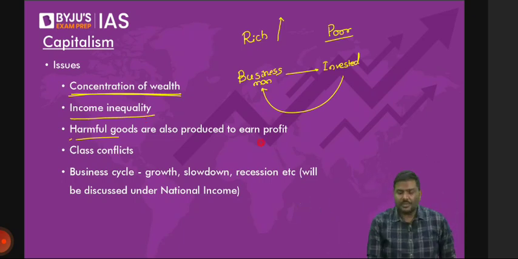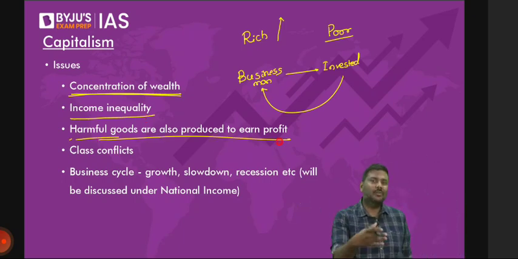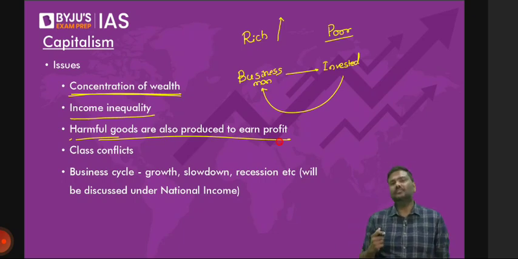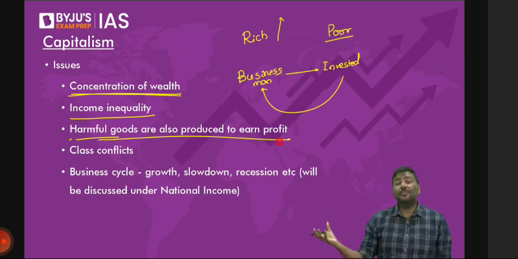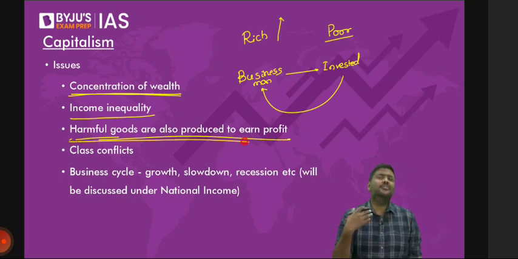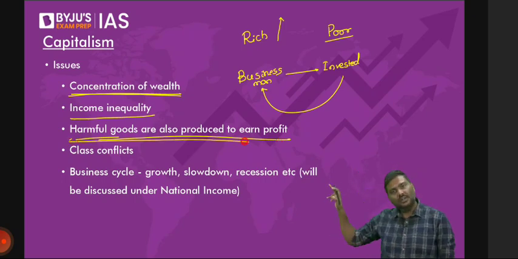Harmful goods will also be produced in order to earn profit. Private sector is not worried about your health. I'll give you a classic example. Alcohol, guns not for defense, guns for individuals. Alcohol, guns, tobacco products, etc. Right? So a lot of these goods which are harmful for the people will be produced because the private sector wants to earn profits.